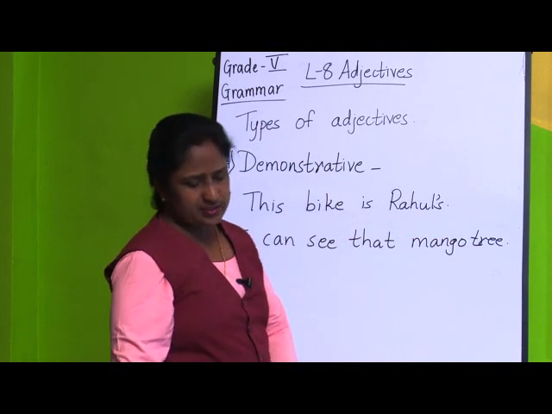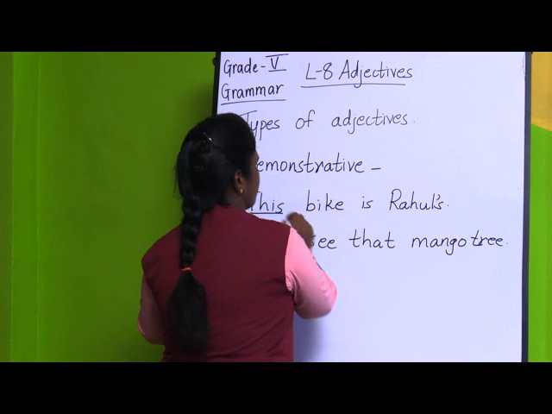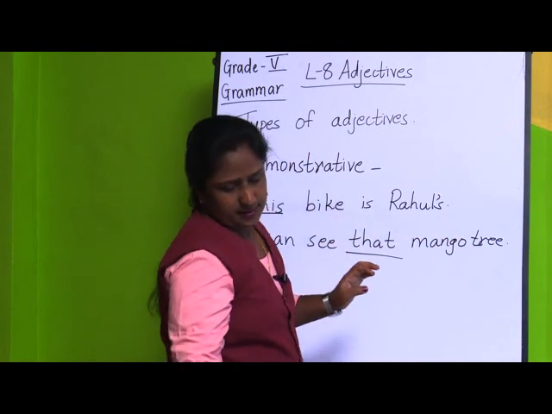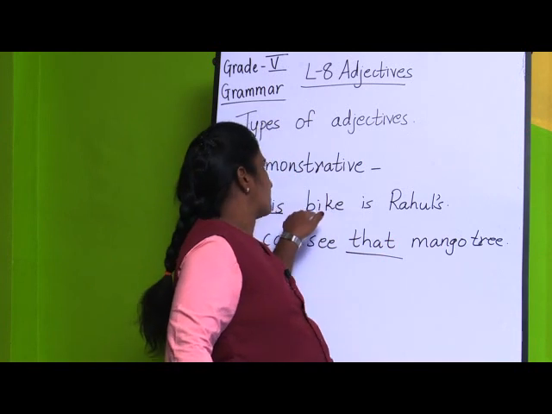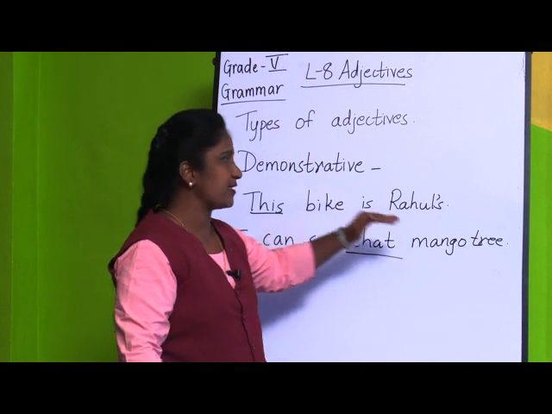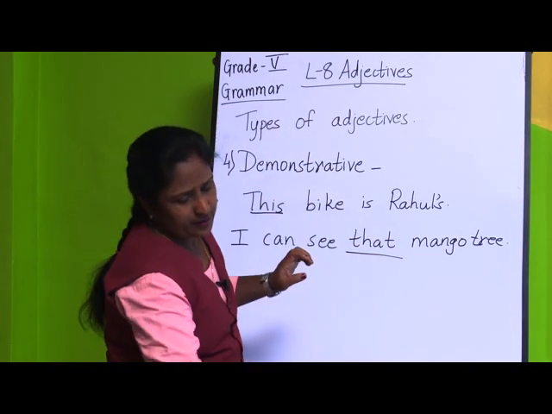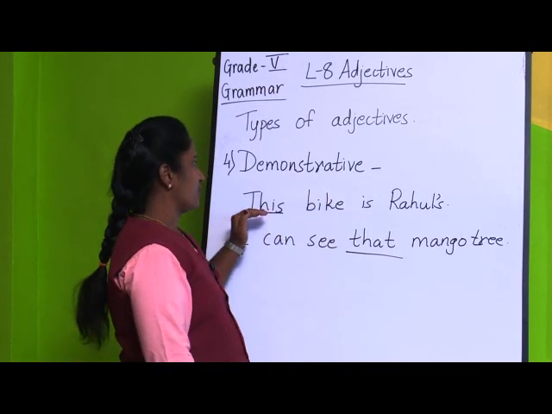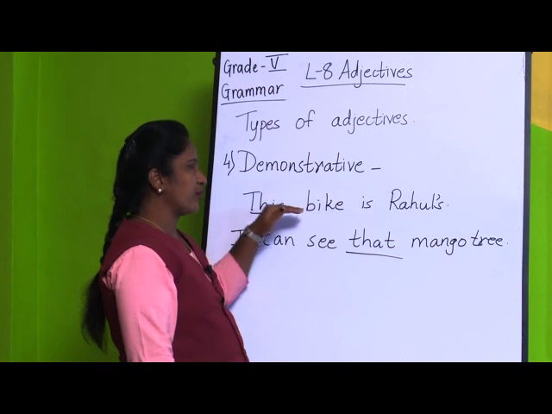If you see both the sentences, the words this and that, they are adjectives. Since they describe, this tells about the bike. Here that tells about the mango tree. That is why they are adjectives. But the thing is what? Here the words are pointing to the noun.